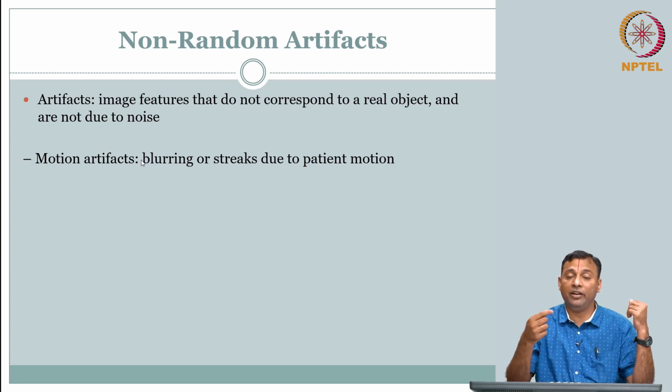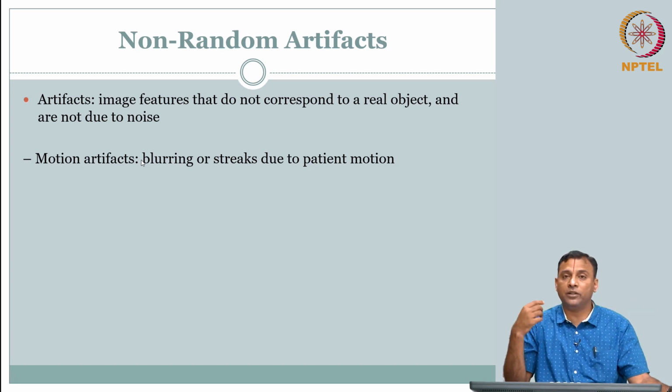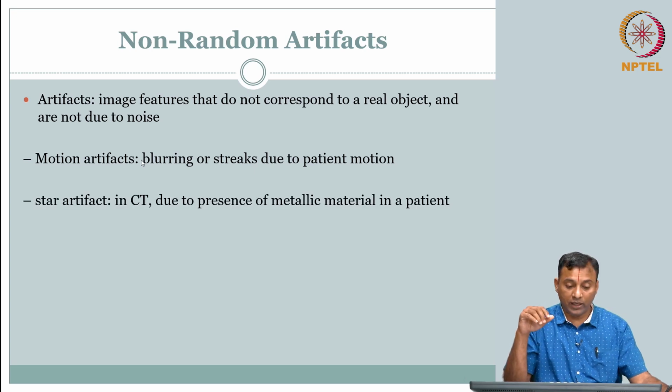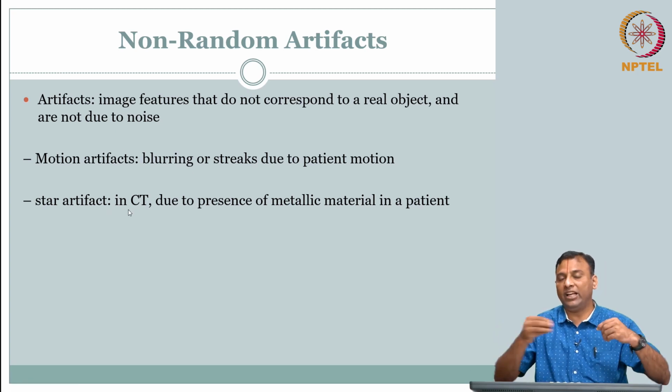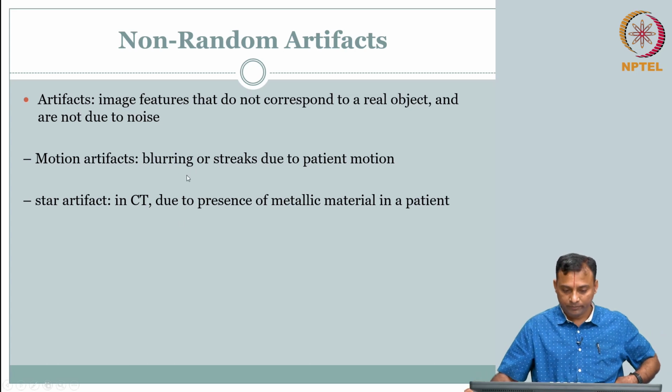When you take that, because of the huge difference in the material property, you will get what is called a star artifact. Especially in CT, this is very common because you are doing reconstruction. We'll talk about that, and that is because of the presence of metallic material in patients.